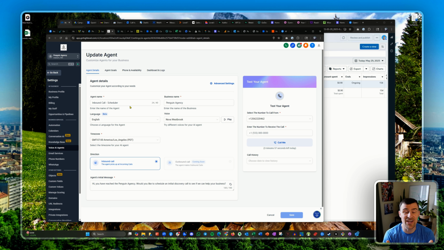Here's my number. You guys can see exactly how this works. Then they can call my business, and it'll step them through the exact process. It's basically a demo that you don't have to demo, because they're going to be calling and scheduling onto the calendar. By calling my business, they're already getting a preview of what they're buying. And then it'll schedule them directly to the calendar.